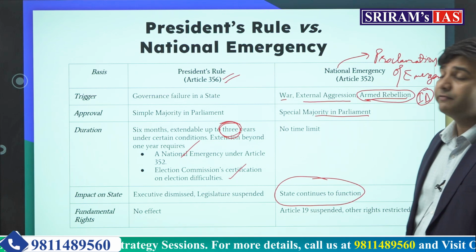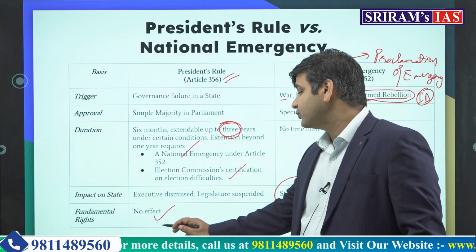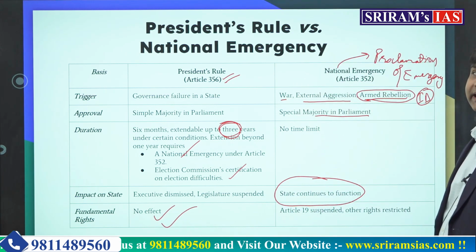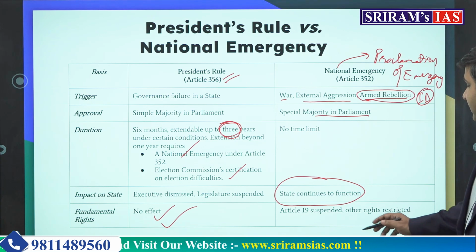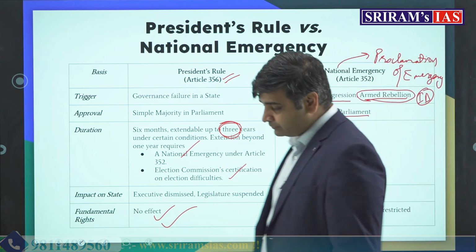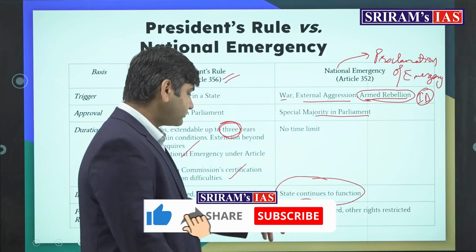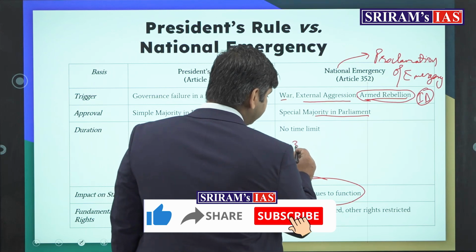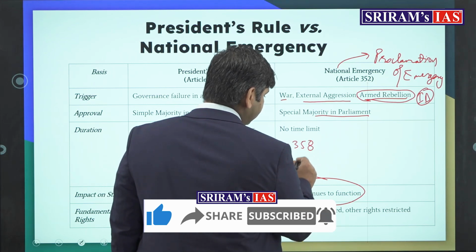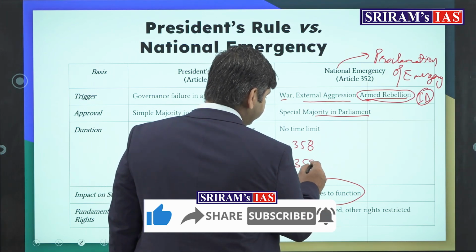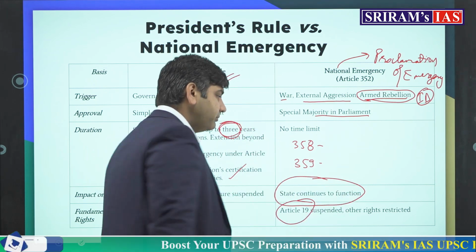Fundamental rights, no effect during president's rule. Here, Article 19 is automatically suspended. Now, there's a tweak here. Under Article 358 and under Article 359, several distinctions are made.